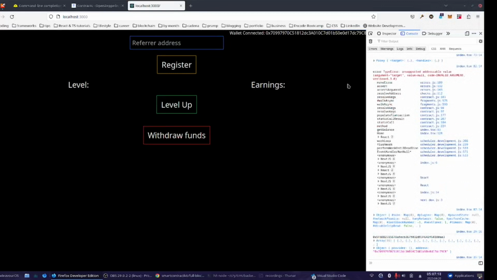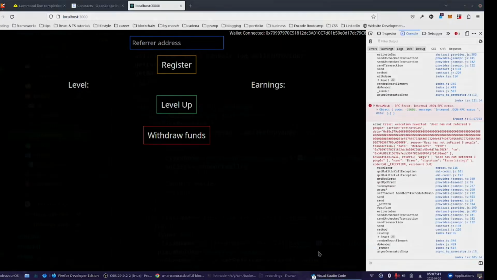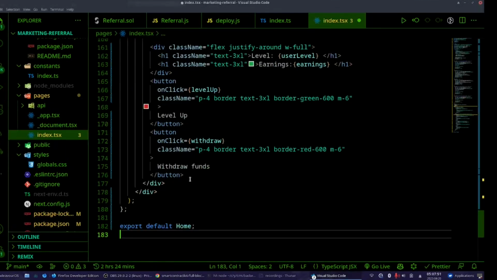Done. And these, they don't work right now. I must have forgot something. We cannot level up, we cannot withdraw funds, and it gives the correct errors here. We cannot level up because we haven't referred 9 people. Normally here it should show. Let me try. Let me completely do this.